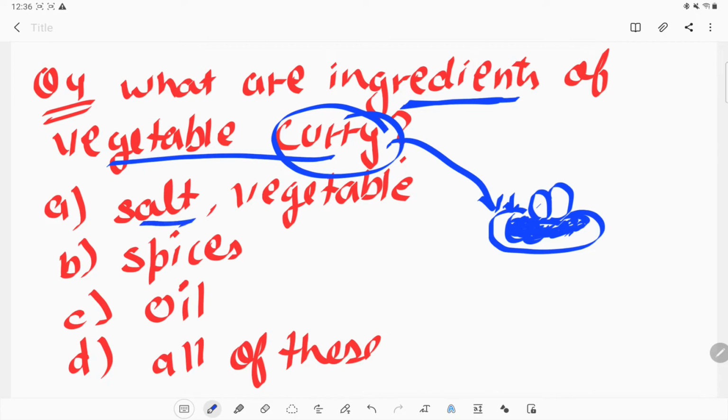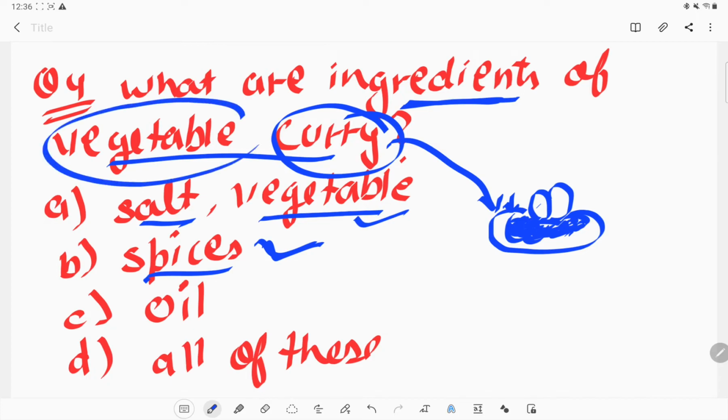Okay, so what are the raw materials required to make a vegetable curry? Salt is an ingredient, obviously we require salt. Vegetables, obviously this is also an ingredient. Spices, obviously we require some spices, like chili and others, depending on which kind of vegetable we are making. And oil for the tempering process. So we require all three, so all of these is the correct answer, option D.